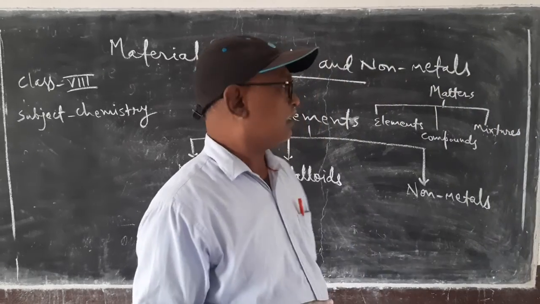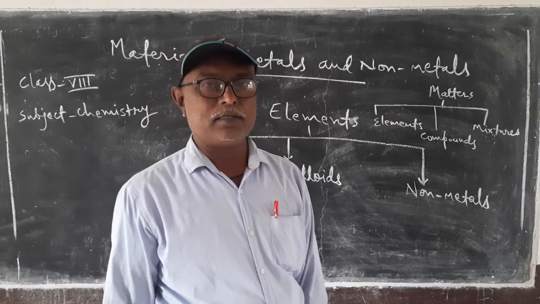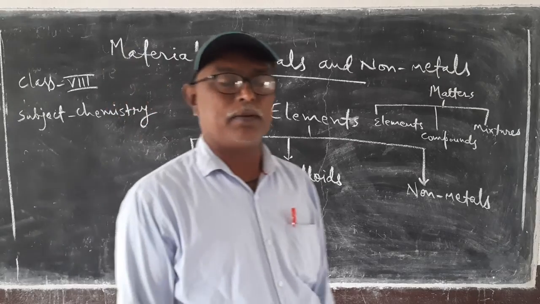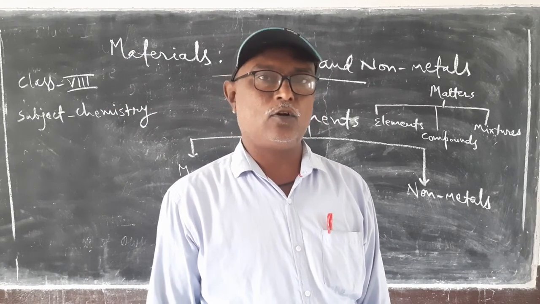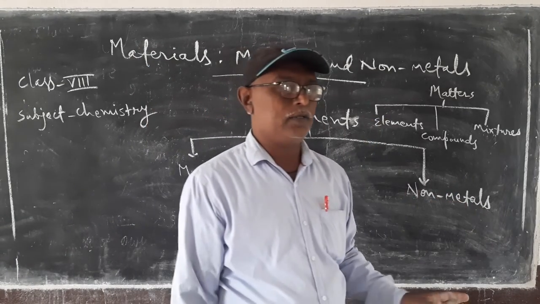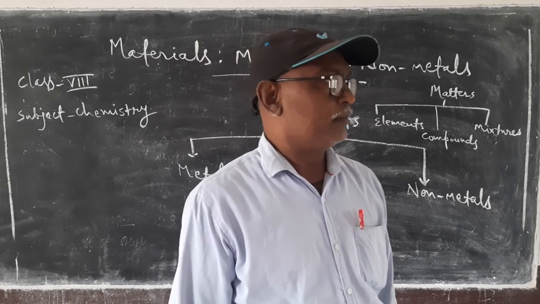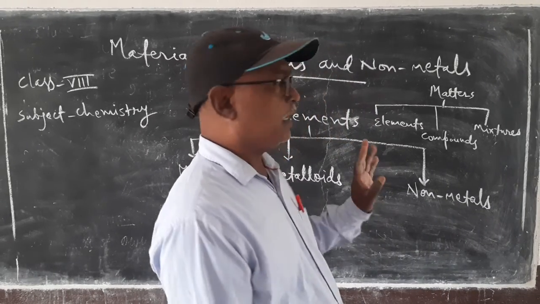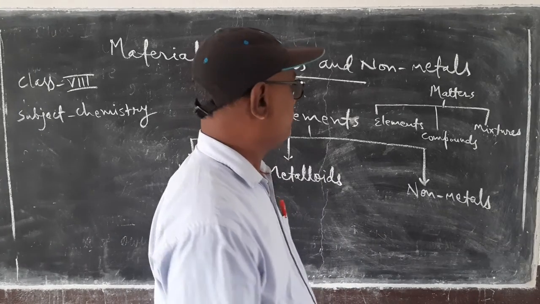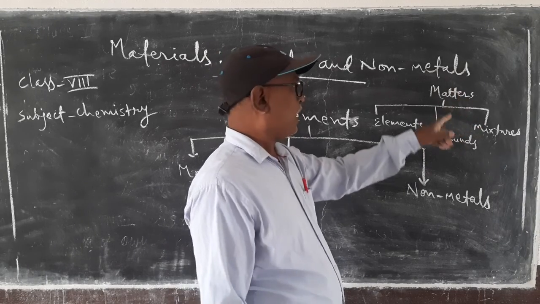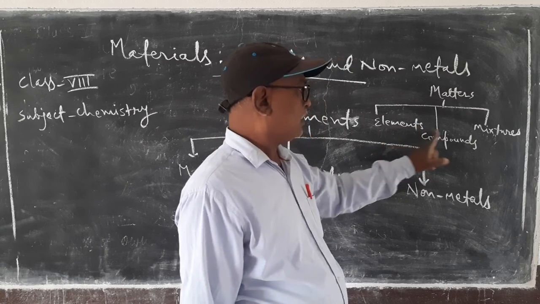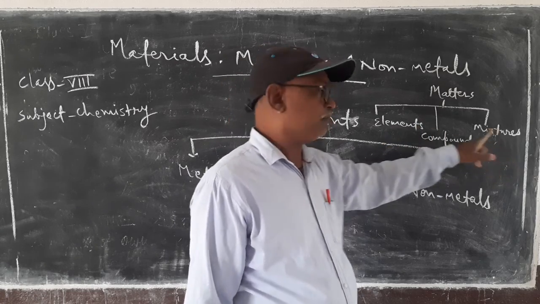Matter is the substance which has some mass and occupies space. Those substances which have some mass and occupy space are called matter. All the substances around us which are visible to us are matter, such as air, water, bricks, table, all are matter.